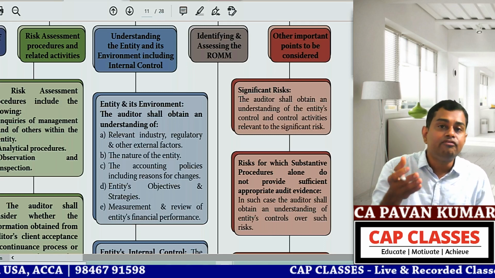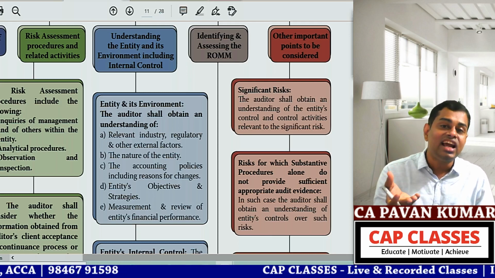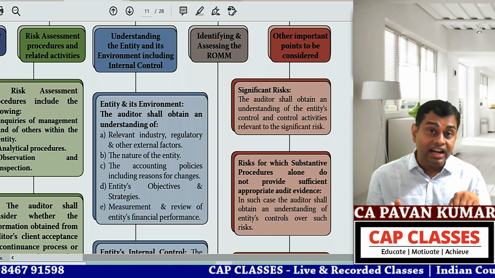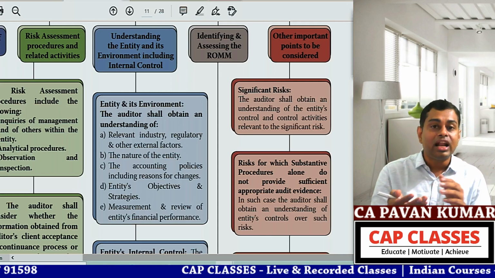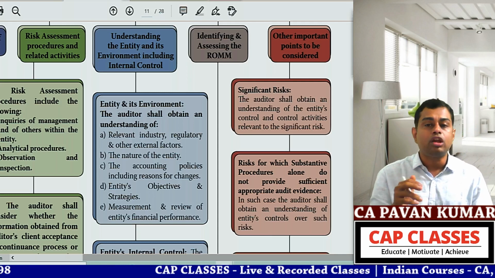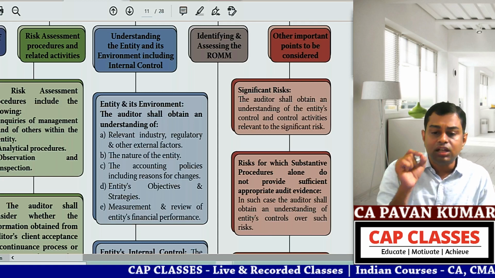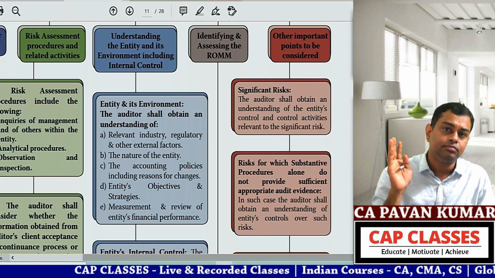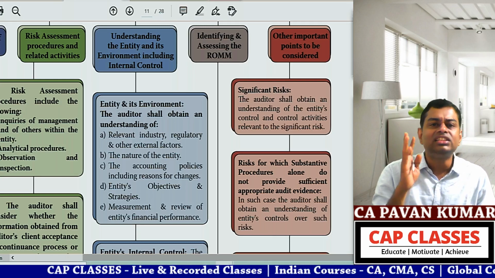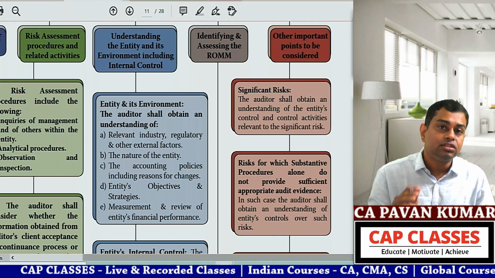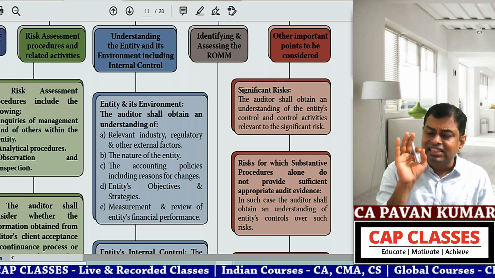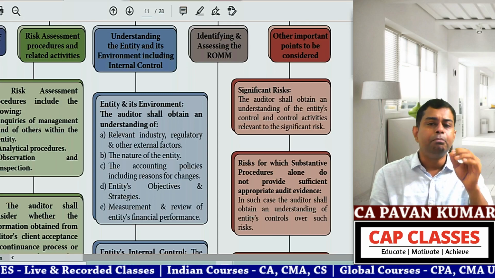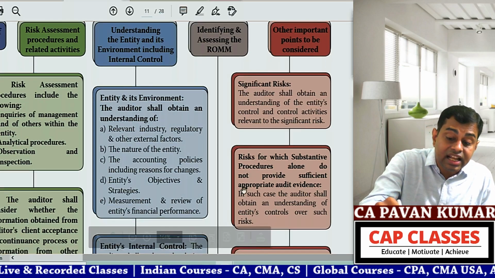Especially when this kind of beautiful multicolor material ICI has given. Even if you do not know that this kind of material exists for standards, one faculty is there to make your life simple. I'll give you this document. You have to read these 28 pages, all standards. Even if you read 2 pages a day, in 2 weeks you can complete this. So you need to remember and write as it is. No gas, no beating around the bush, crisp, clear, brief answers. This is the secret for getting more marks.